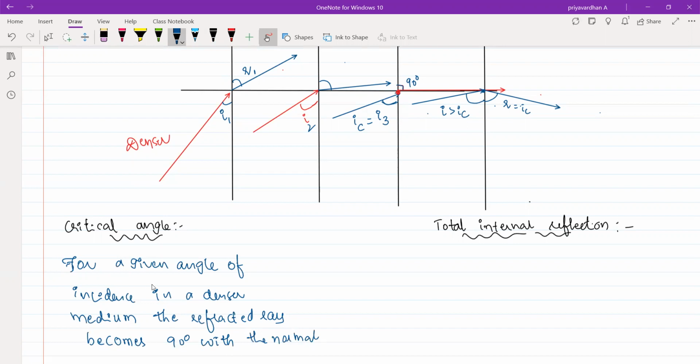So here you can say that this given angle of incidence we can call the critical angle, IC. Now, total internal reflection: if the incident angle is greater than the critical angle, then the ray will be reflected in the same medium.